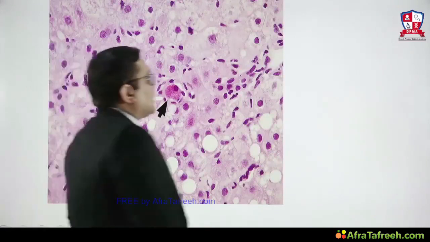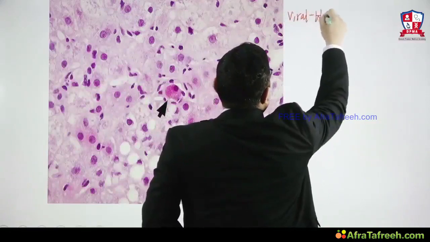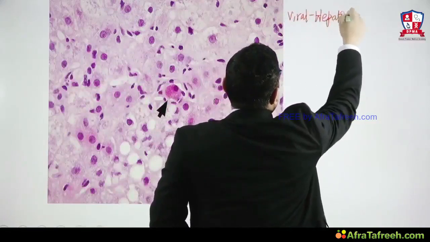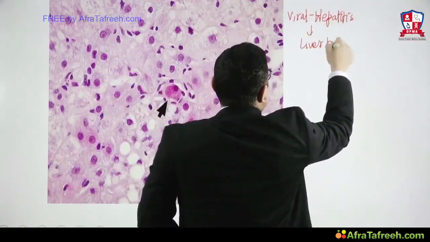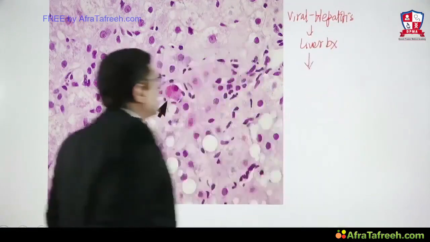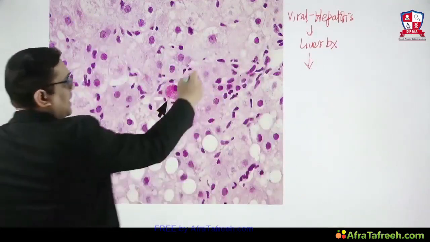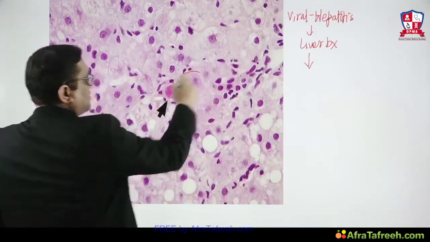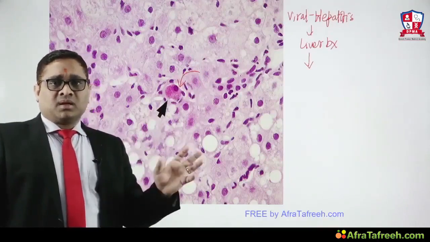Question will be, in a case of viral hepatitis. So what I am showing you here is a case of viral hepatitis. In this viral hepatitis, a liver biopsy was performed. So this is the liver biopsy. An examiner will ask you, identify this structure. What is this structure? That time, don't forget the rule of 5, observation and comparison.